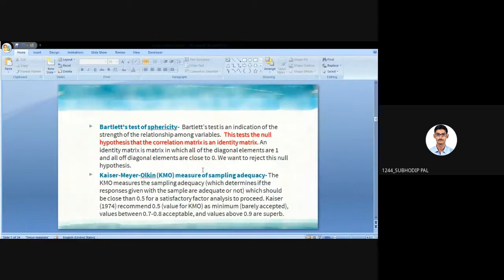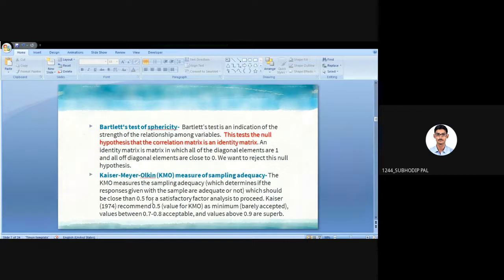So here our aim is to reject the null hypothesis in Bartlett's test of sphericity. Next is the Kaiser-Meyer-Olkin, or KMO, value. The KMO measures the sampling adequacy. What is the meaning of sampling adequacy? It determines if the responses given within the sample are adequate or not. This is what sampling adequacy means. It should be close to 0.5 for a satisfactory factor analysis.